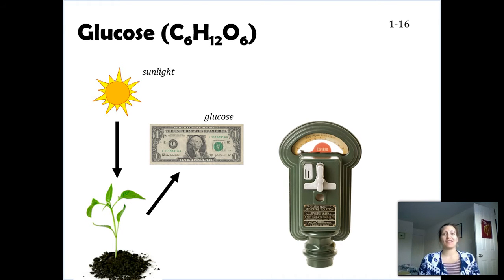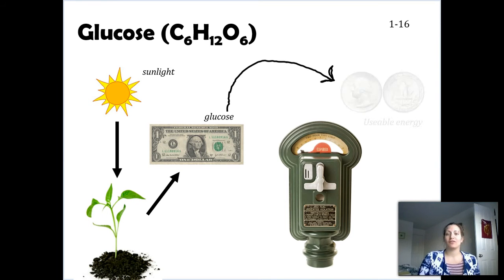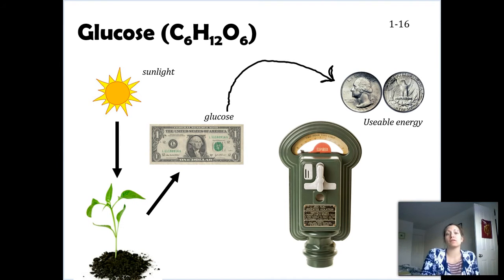I really appreciate it. But if you've ever used a parking meter, they don't take dollar bills. You can see in here, they only take change. So I still need $1. But this just isn't the right form. I need to convert this into something usable. So quarters. I need this in usable energy.